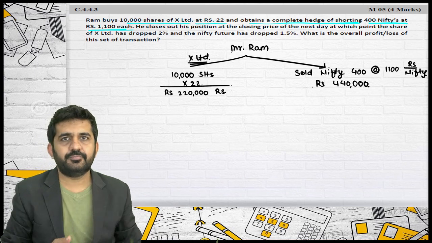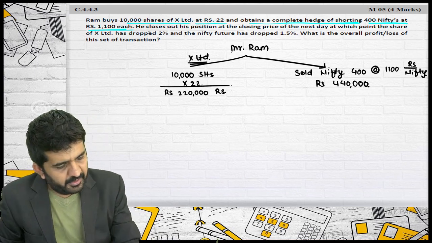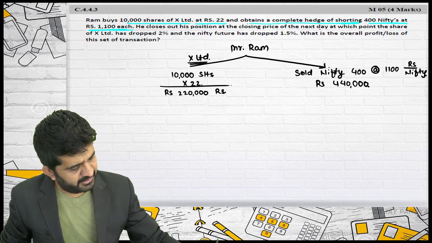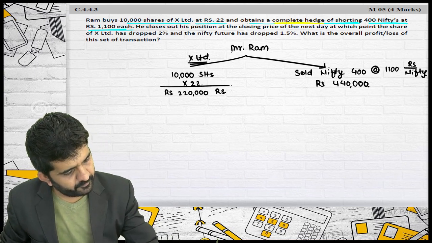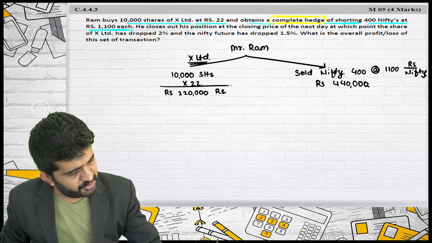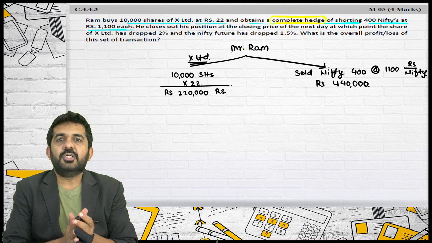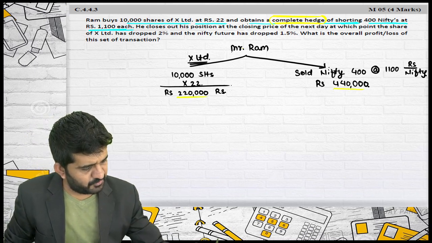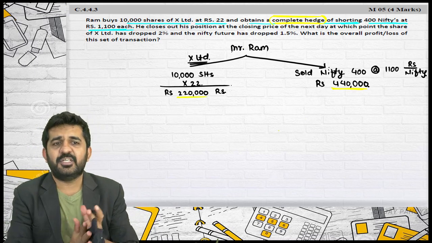That's correct. He obtains, try to concentrate on this, a complete hedge. I don't think it is a complete hedge. This is 2,20,000. This is 4,40,000. Is it a complete hedge?